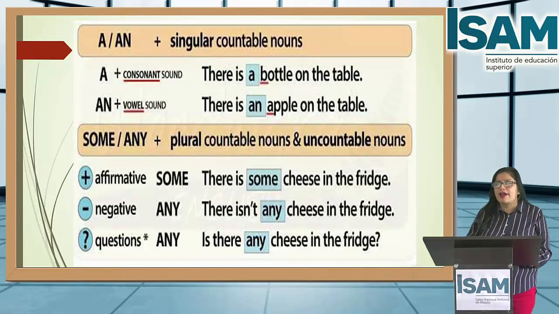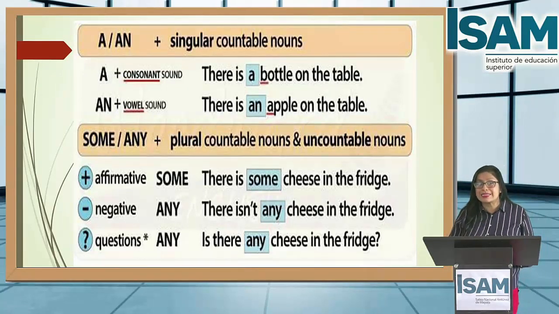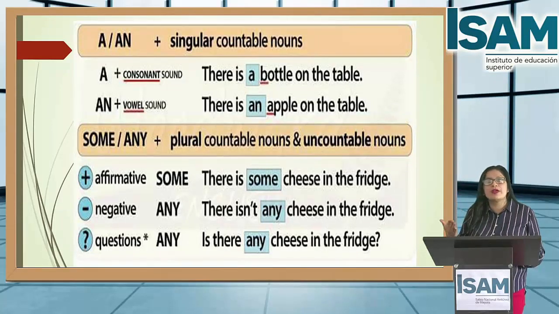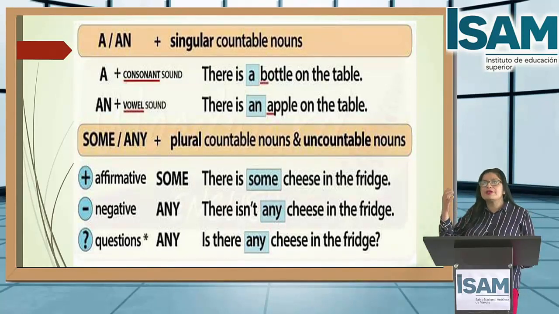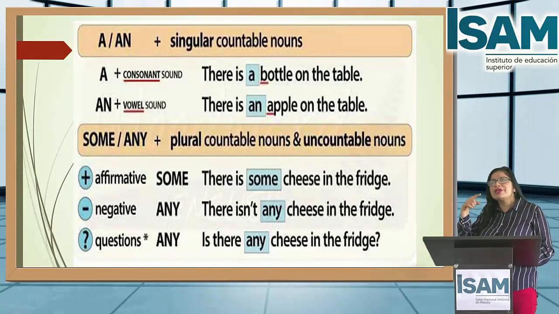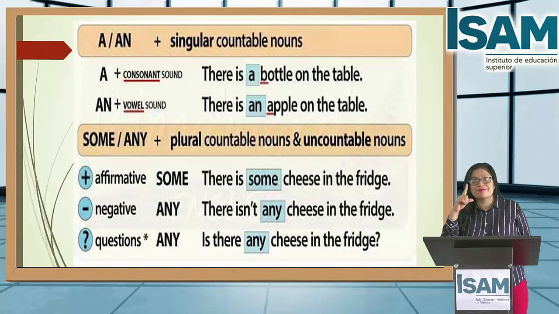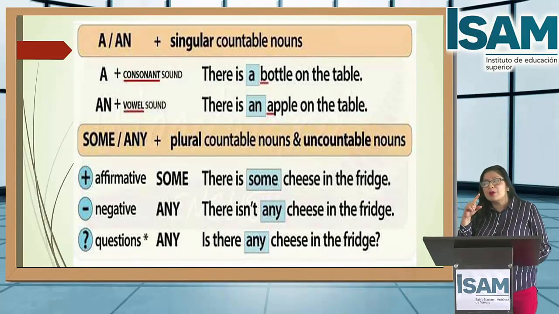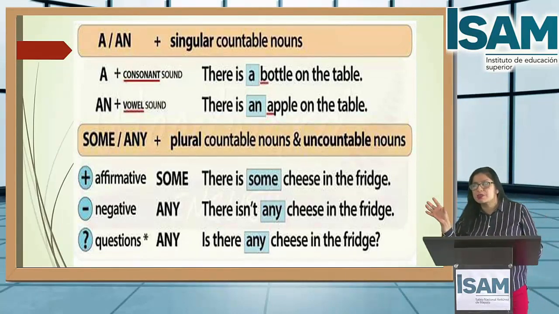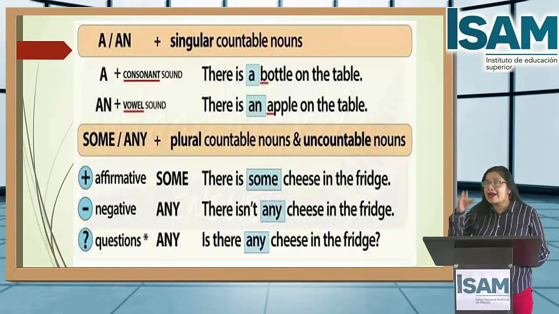Okay, again, I mentioned before, some we use for affirmative. There is some cheese in the fridge. Students, what do you understand with the first some? You use some in there is some cheese because the noun cheese is an uncountable noun.